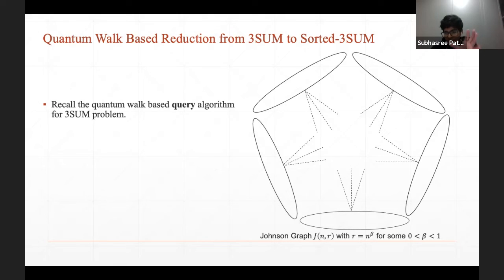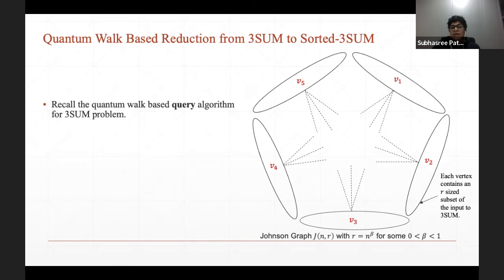And what does this graph look like? We have a graph of n choose r vertices, where each vertex represents an r-size subset of the input to the three-sum problem. And nodes are connected to each other if and only if they differ in exactly one element.